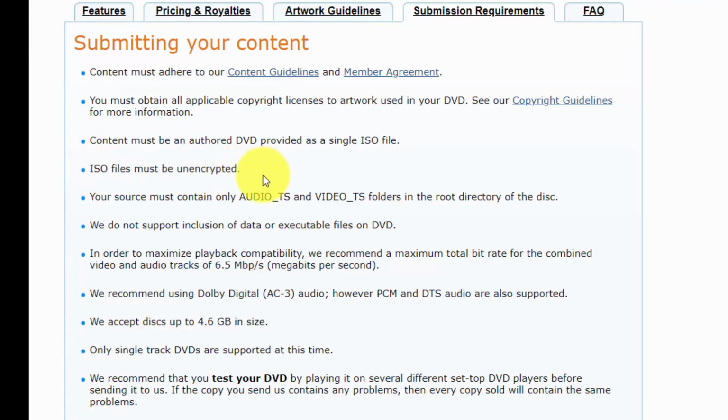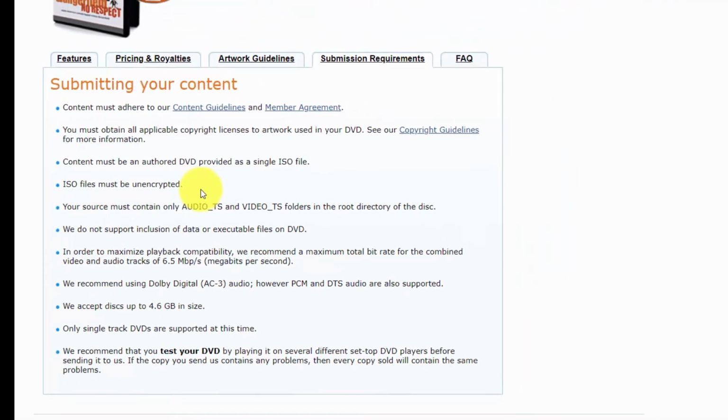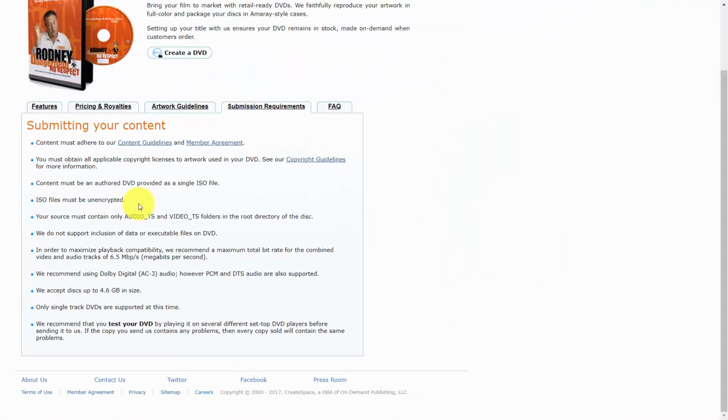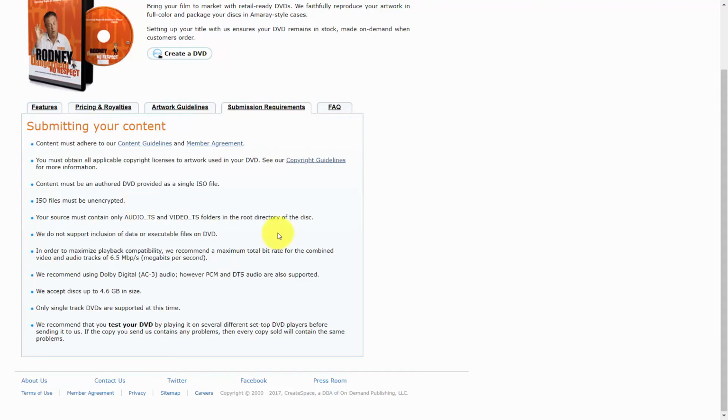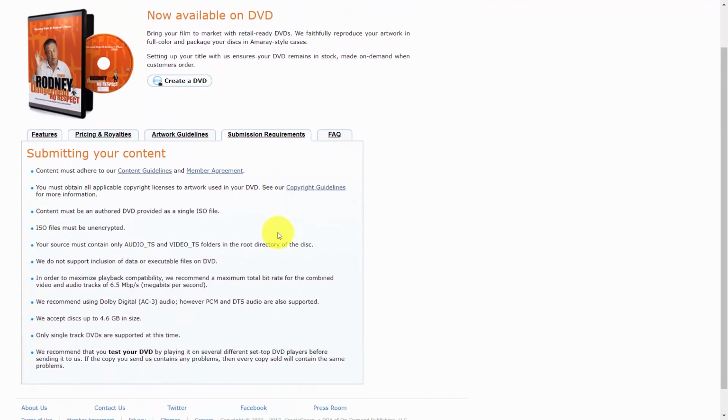DVD creators have this outsourced. They'll outsource it to someone on Fiverr, they'll outsource it to someone on one of the freelance sites. Now, if you have software that does this, something like Sony Vegas or some other kind of DVD burning software, it's quite possible that you can create your own and then upload that file to CreateSpace. However, if you're going to go the route of making sure that your content is on DVD also, you will then need to upload that file and more than likely, the fastest way to do it would be to have it outsourced.